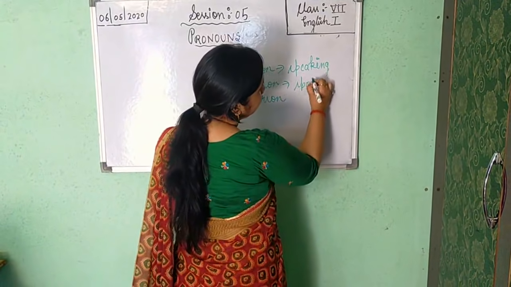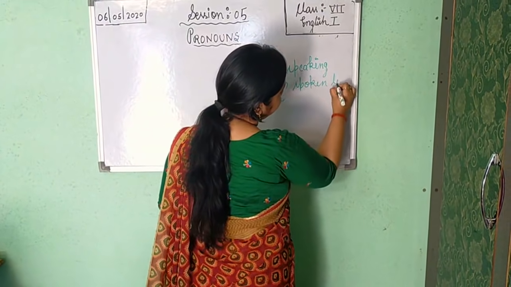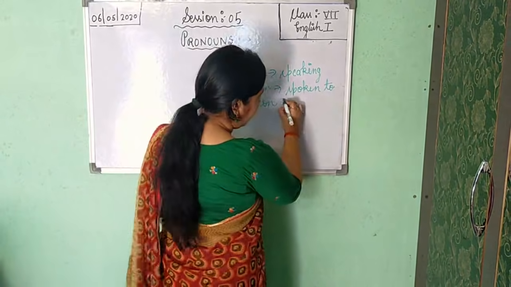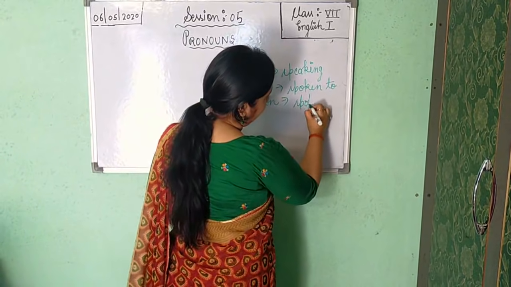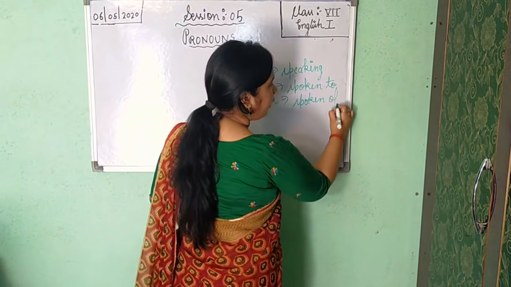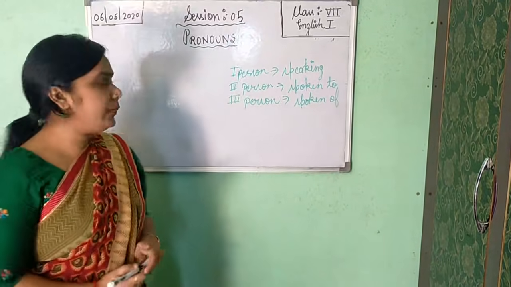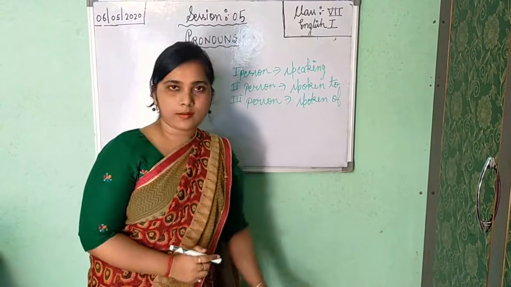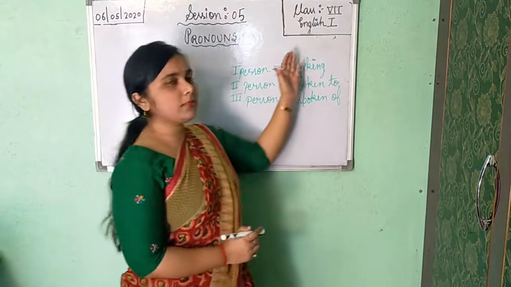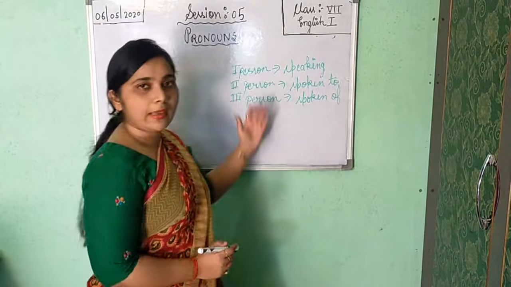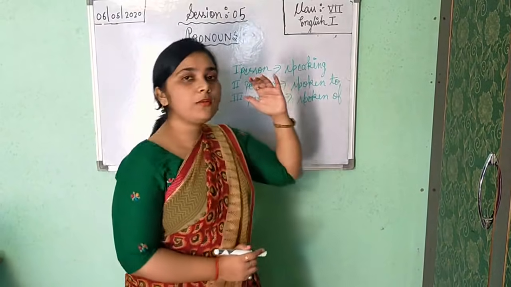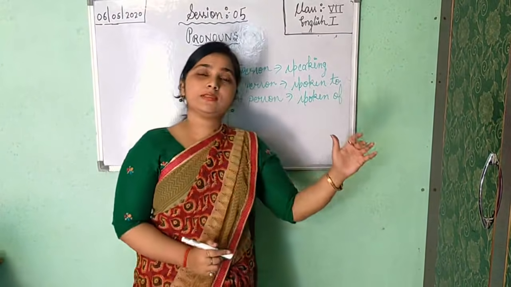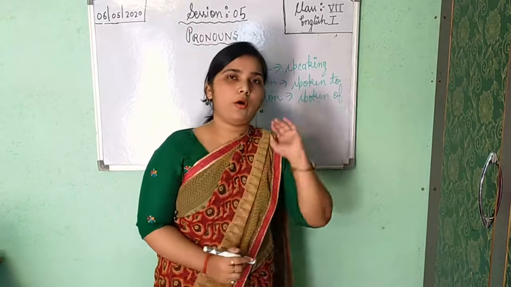And the third person is who is spoken of. So in personal pronouns you will get three persons. See this.